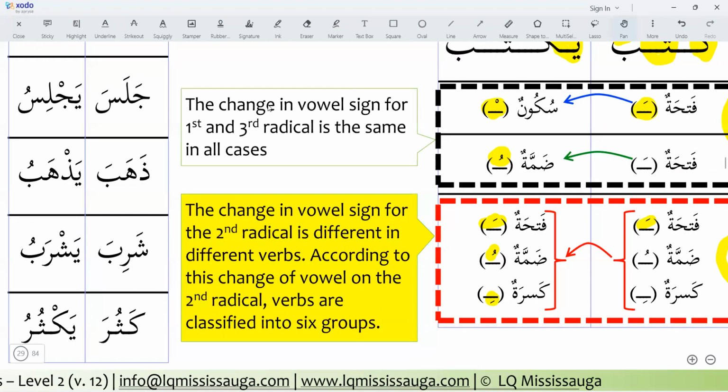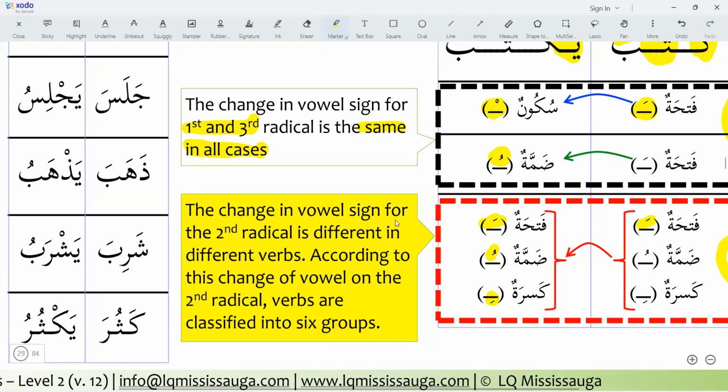So here the change in vowel sign for the first and the third radical is the same in all cases. Whatever the verb we take from the fi'l madi, when we change into the fi'l mudare, first radical will take sukun and the third radical will take the dhamma.